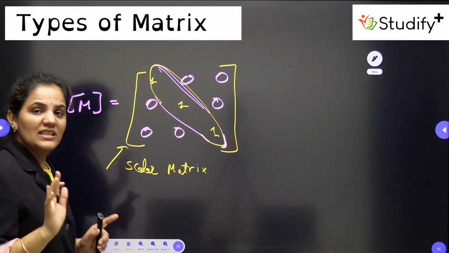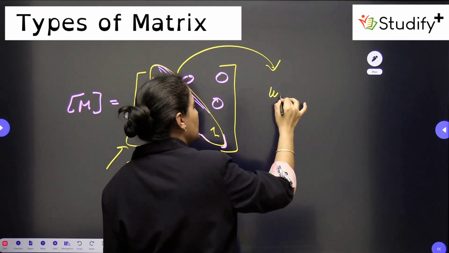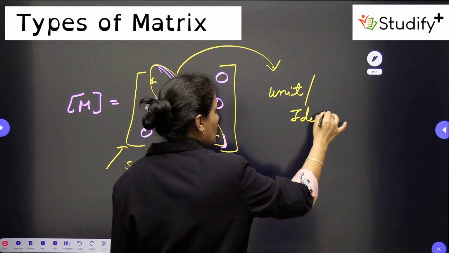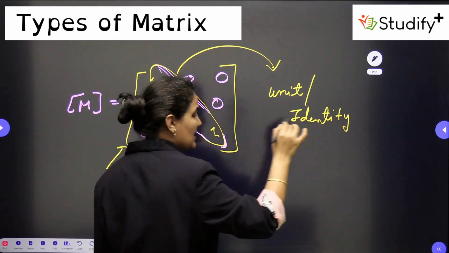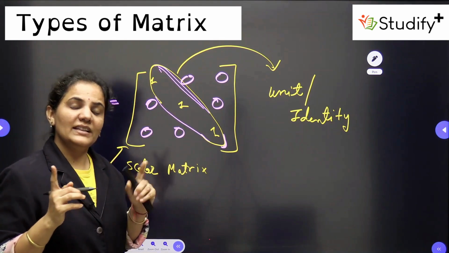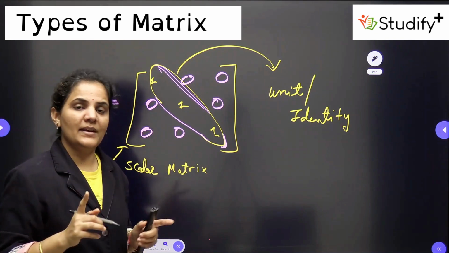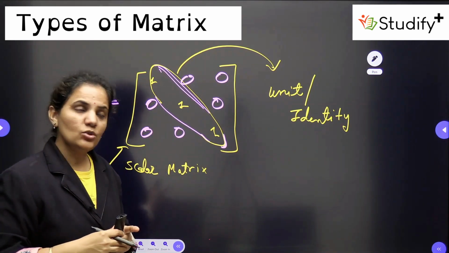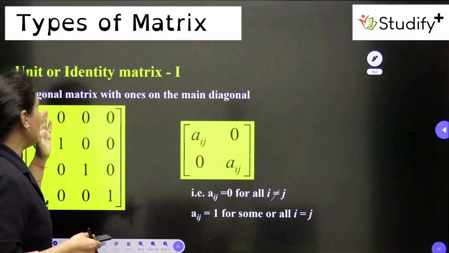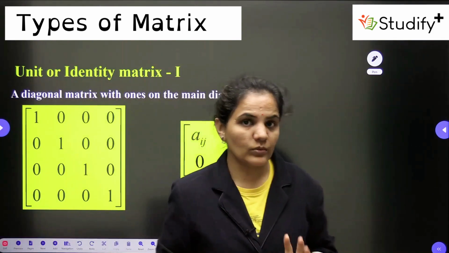Yes, then also this is a scalar matrix, but for 1 we have a specific name, that is nothing but the unit or identity matrix. When the principal diagonal elements of a diagonal matrix are equal to 1, you consider that a unit or identity matrix. So I can say that the unit or identity matrix is a type of scalar matrix only.